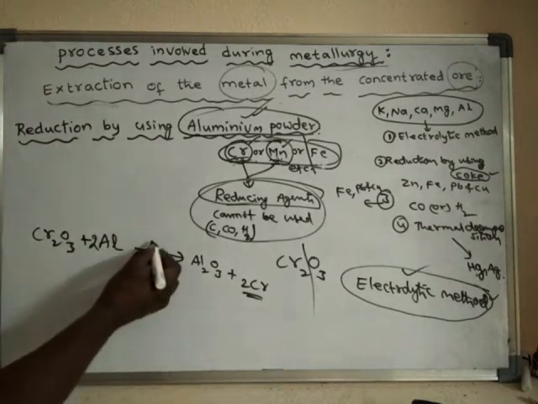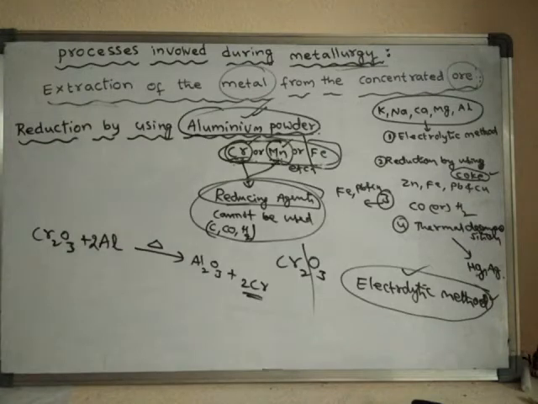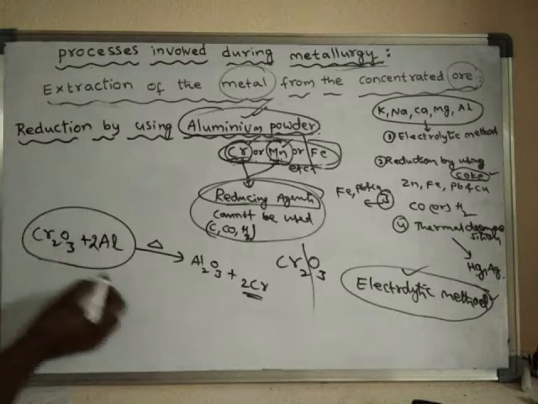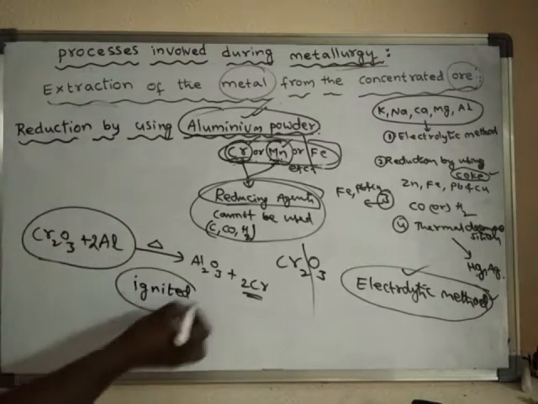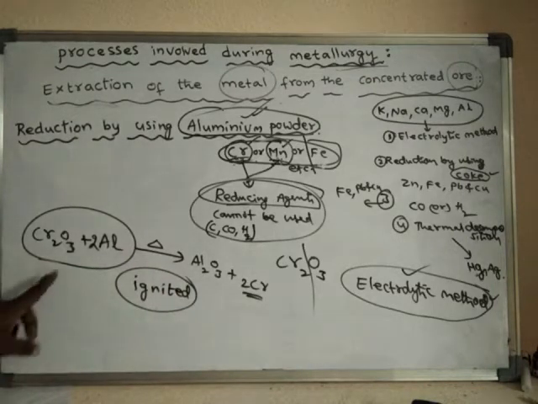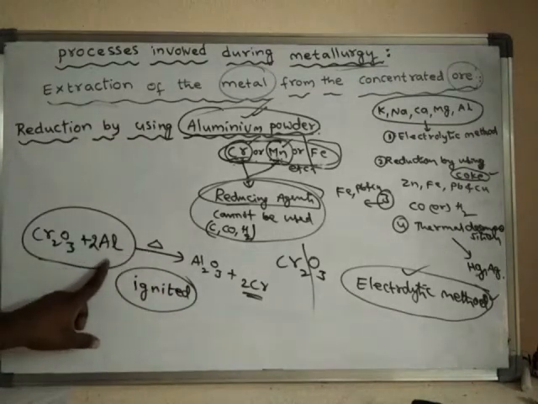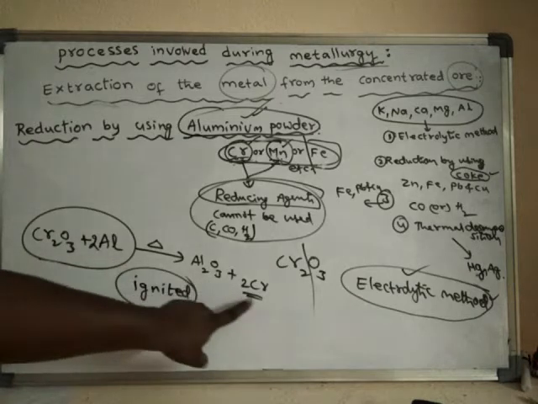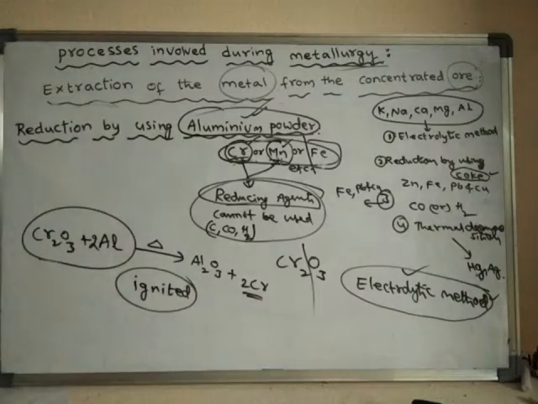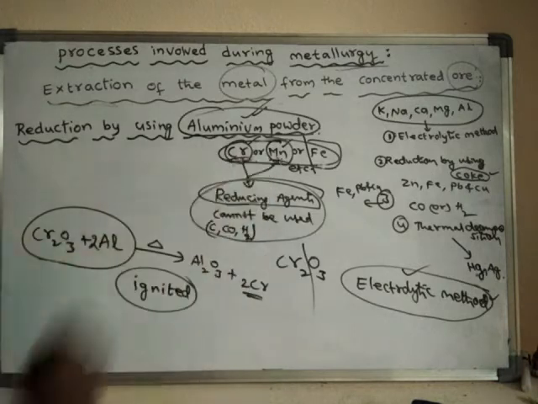Here we have to heat it strongly. When this mixture is ignited, which means heating strongly, what happens? The ore is reduced to the metal. Particularly this method is used in the extraction of metals like chromium and manganese.